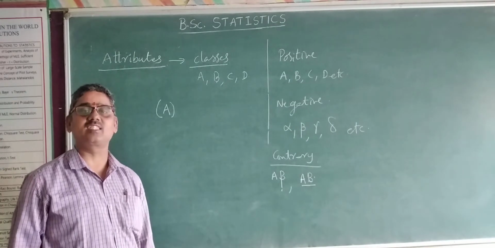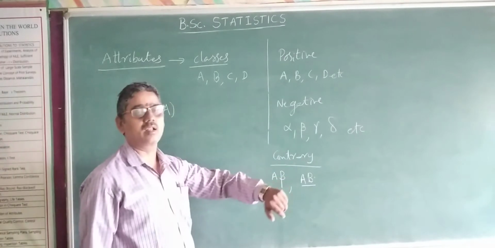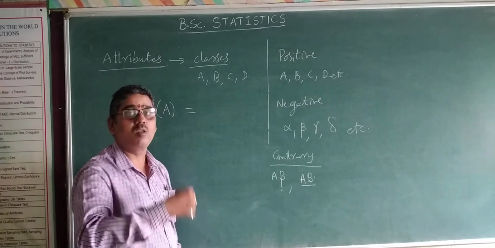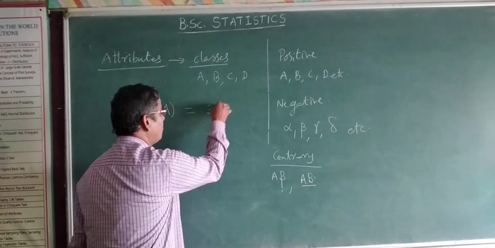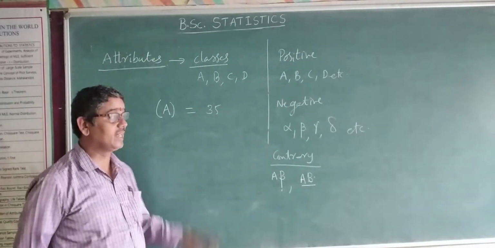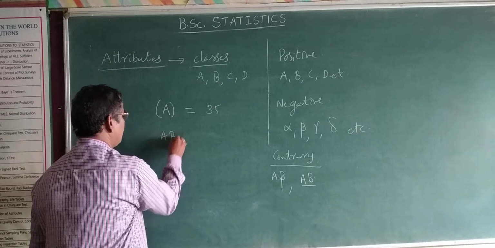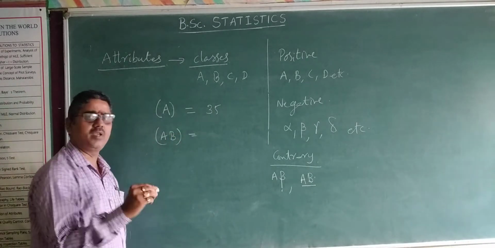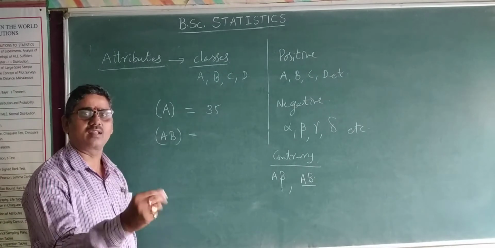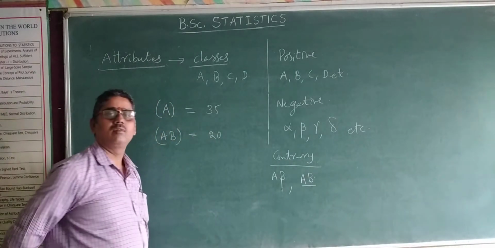For example, A is beauty. Bracketing A, (A), is some particular number: how many beautiful persons are there? Let it be 35 among 100 in a group. So it is a number. Similarly, for AB, A is intelligence, B is literacy: intelligent literates. For example, there are 20 out of 100.